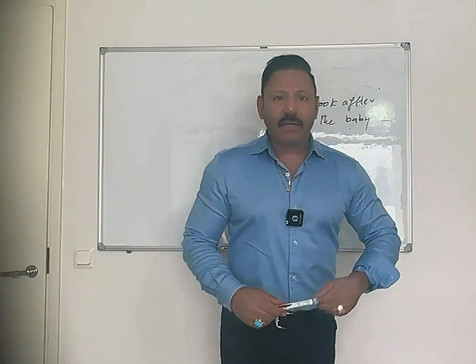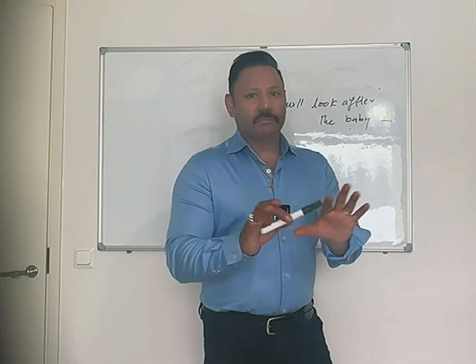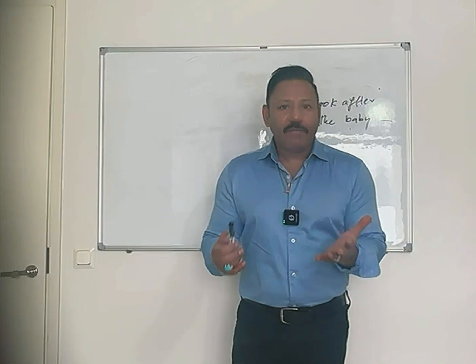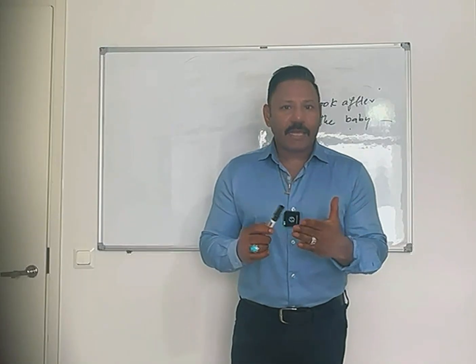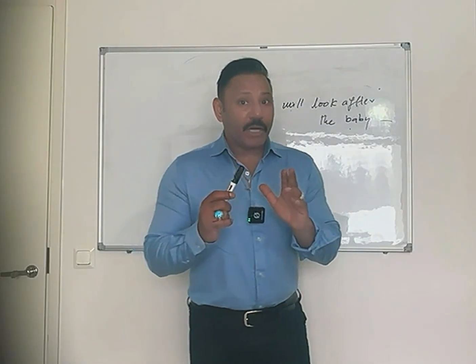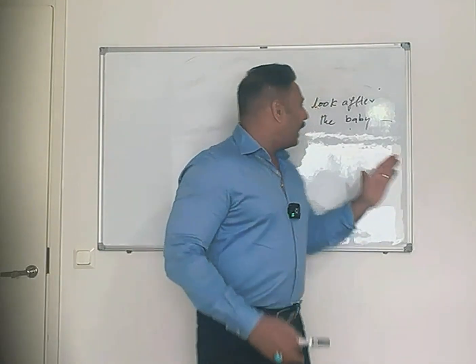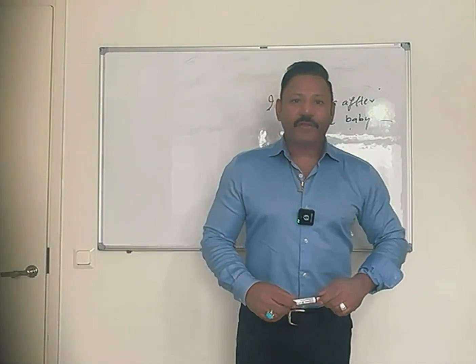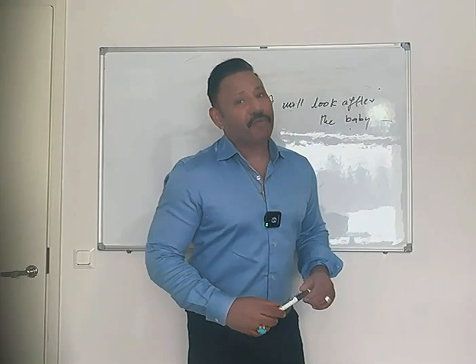Here everything is in its place. We cannot say I will look the baby after. The object cannot separate the verb and particle. So it should be written as I will look after the baby. This is called inseparable phrasal verbs.